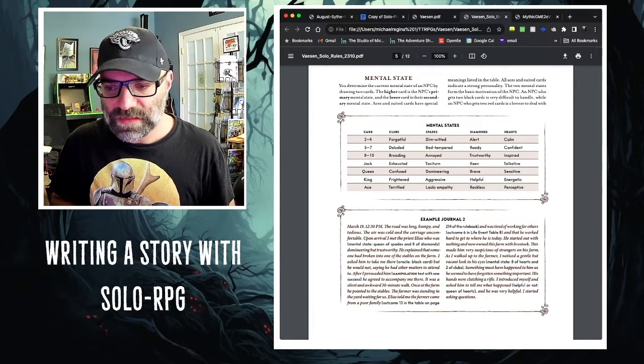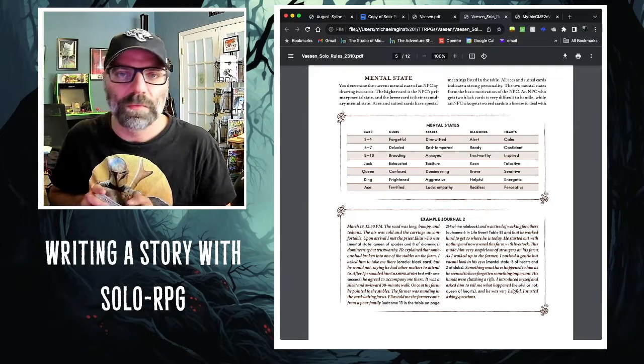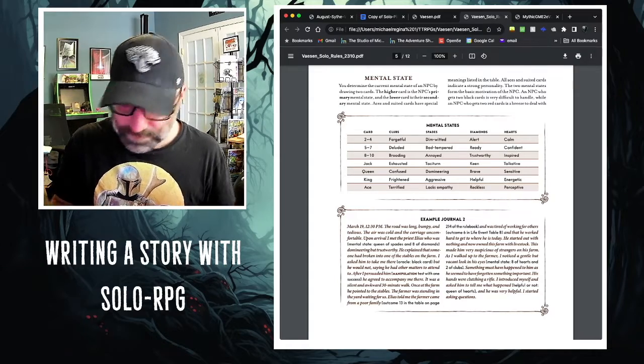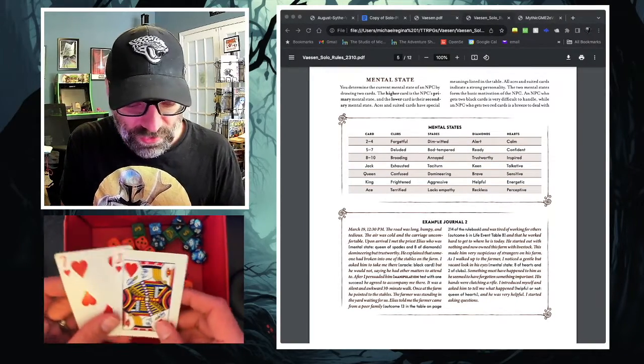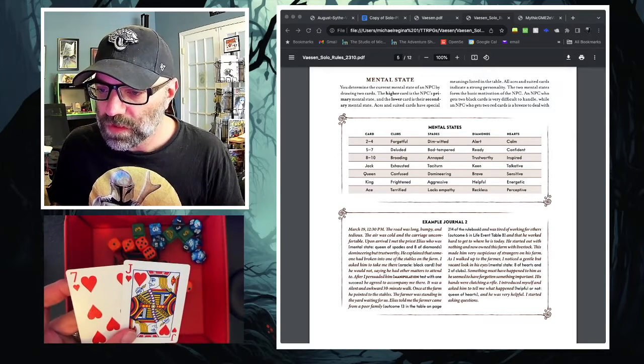And the way Vaesen does this is it does it with a standard deck of playing cards. So I'm going to give them a quick shuffle here, and then I draw 2 cards and I compare the results. So let's take a look down here. I drew a Jack and a 7, both of hearts. So that means that we're going to consult this chart here.